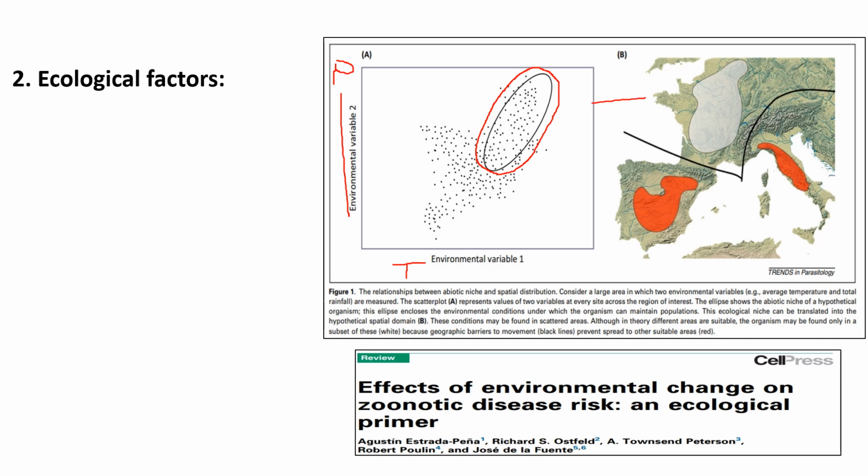For the geographic space, this one represents this area in Northern Europe. But the red area means those areas are similar to the white area, but the species couldn't be there because of a barrier, like mountains, that makes the movement of the species difficult to get to those areas.